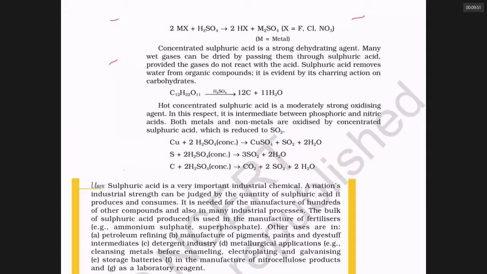BiH3. Like that, HI is less stable in presence of sulfuric acid. HI will become iodine. Therefore, you can't prepare HI in this method.